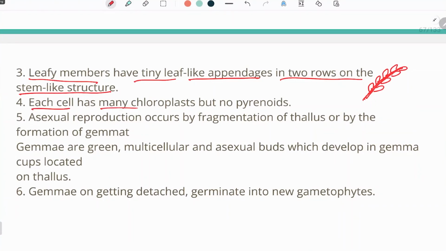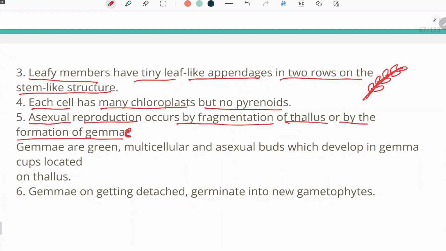Each cell has many chloroplasts but no pyrenoid. So there is no storage body present, but yes, there is presence of chloroplast, which may be many in number, not only single but many in number. Asexual reproduction occurs by fragmentation of thallus or by the formation of gemmae.